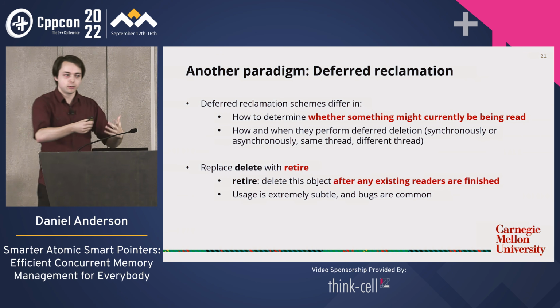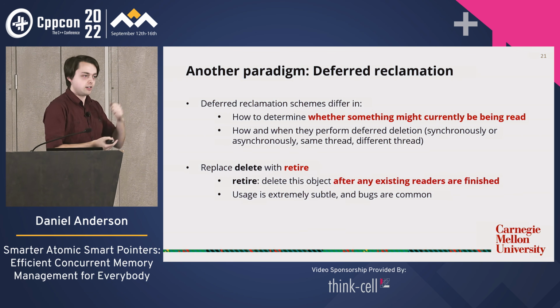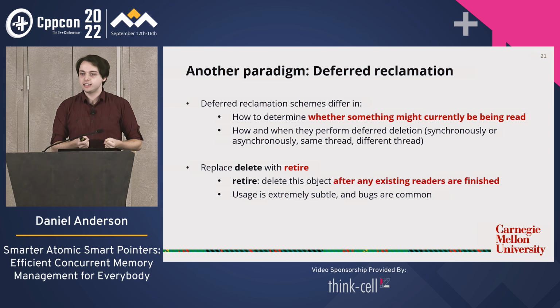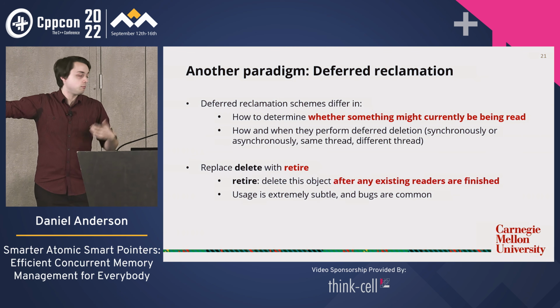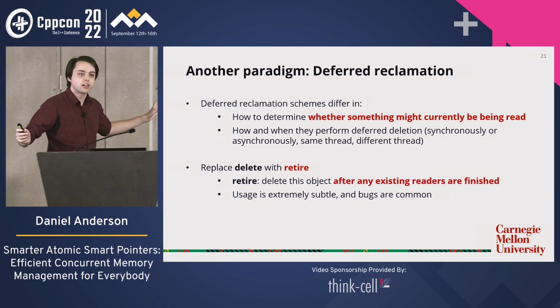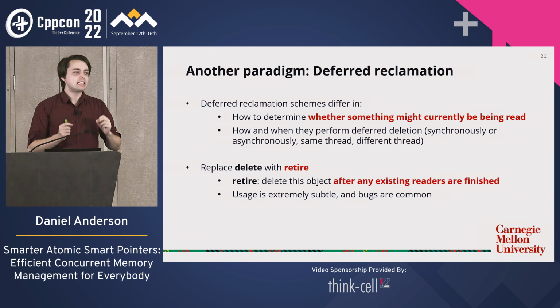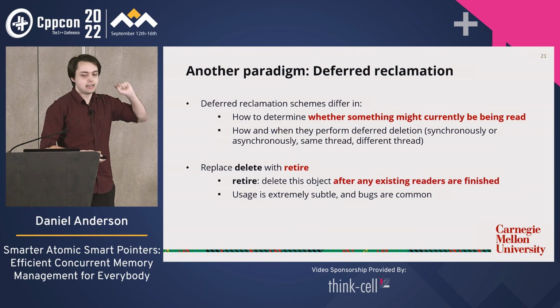I mean, we teach people to avoid raw new and delete because delete is quite tricky. You can double delete, that's bad. You can forget to delete. You can read something after you delete it. All of those bugs can happen with retire, and even worse ones because now we're in the world of concurrency. So it's very subtle, and it's very easy to get this stuff wrong. It's a very expert level technique.